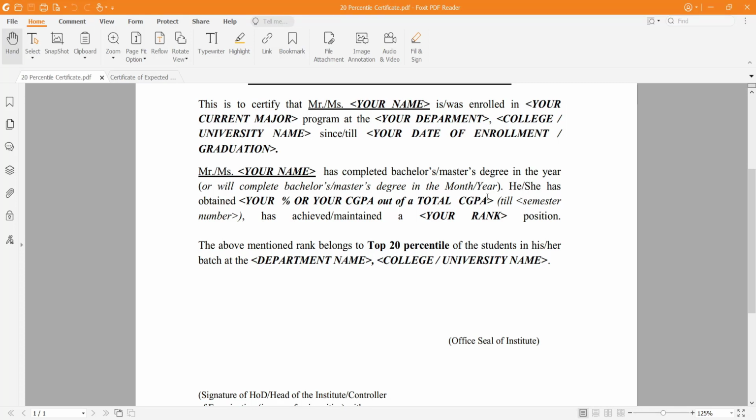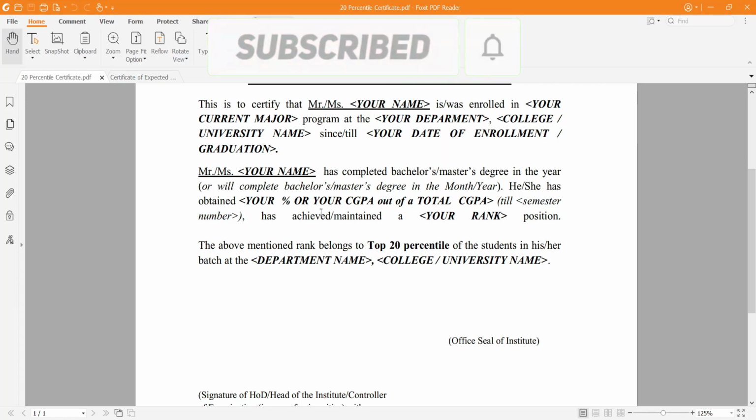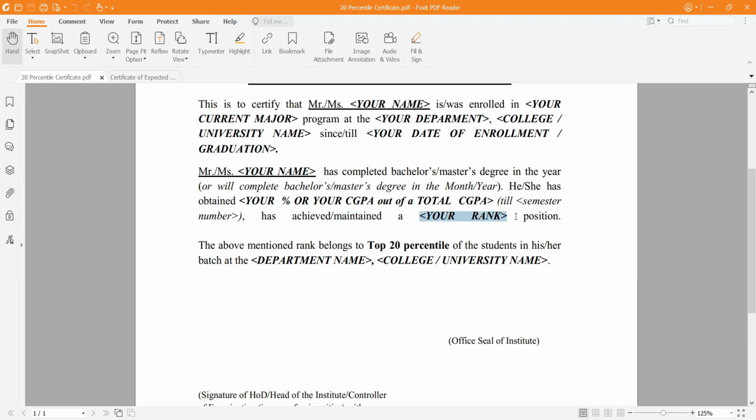Let's say if you are a final year student, you have your grades till 7th semester. If you are a graduate student, no problem, you can directly mention your CGPA. But if you are a final year student and have grades till 7th semester, you can mention the semester number here, like till 7 semesters, and has achieved or maintained, if you are still a student, you can write maintained, and the rank. So if I read it completely, Mr. has completed bachelor's degree in the year and he has obtained this GPA out of this and has achieved a rank of this position.